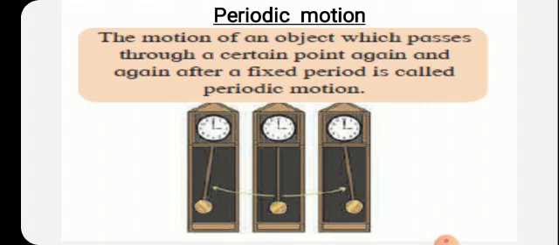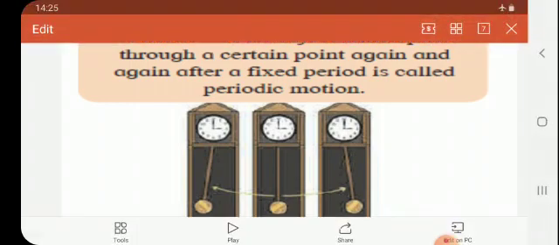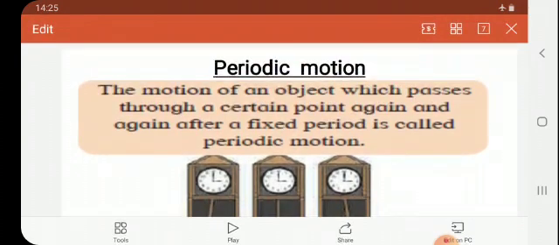Children, keep in mind that whatever examples we studied of oscillatory motion and circular motion, all these examples we can relate with periodic motion. Are you getting? We can relate it with periodic motion. So, the motion of an object which passes through a certain point again and again after a fixed period is called periodic motion.